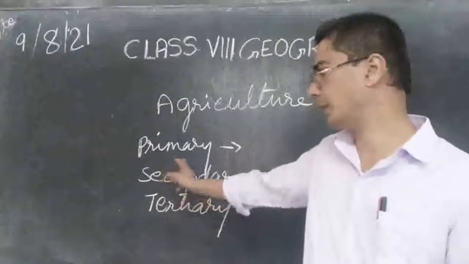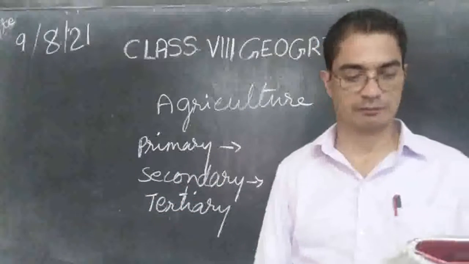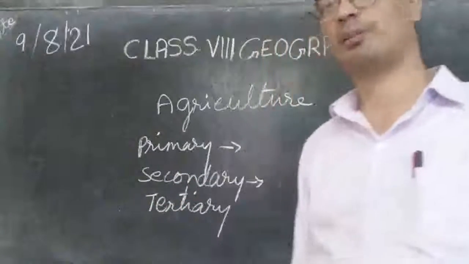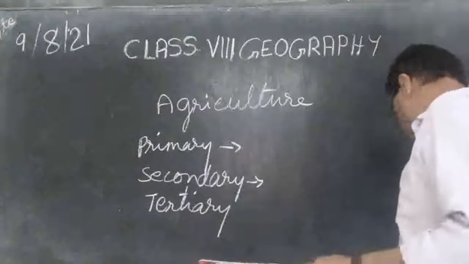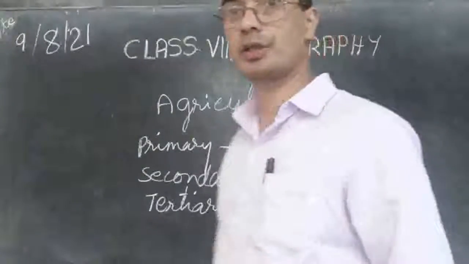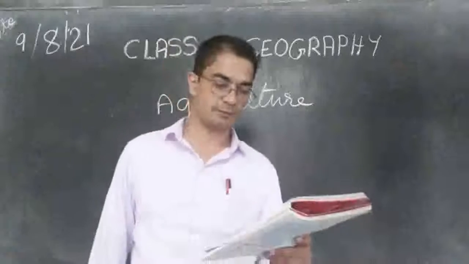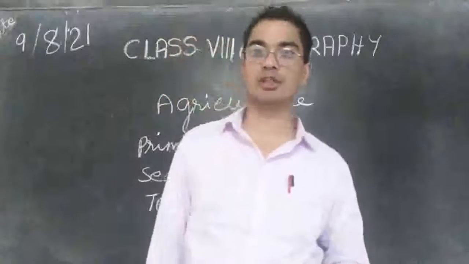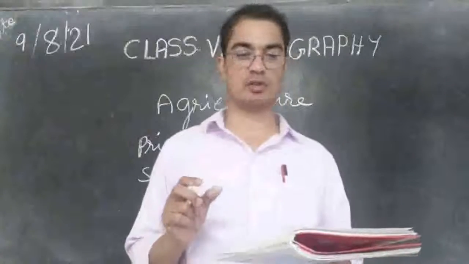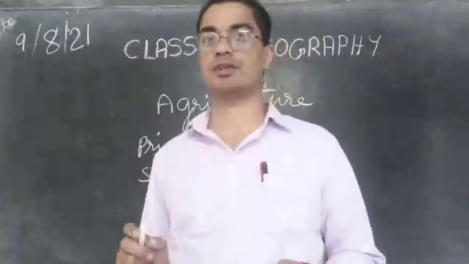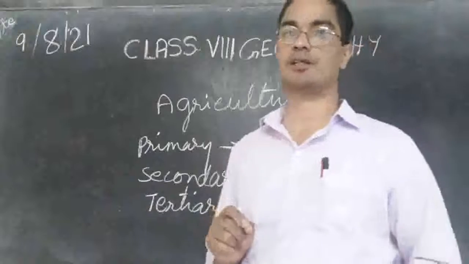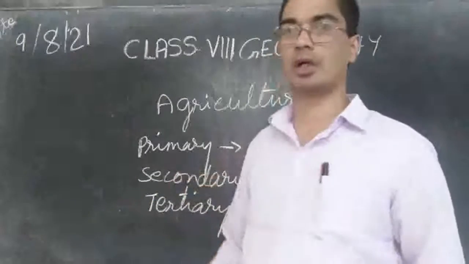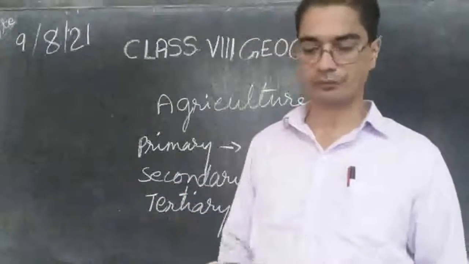Now let us see them again one by one in detail. So agriculture is a primary activity, and the name of our chapter also is agriculture. So we are going to study about the first or the main activity that is taking place in the primary sector.